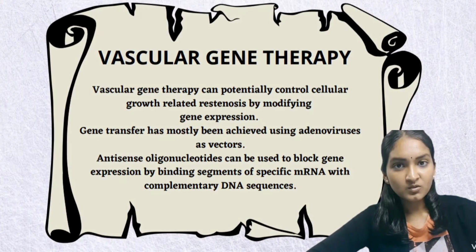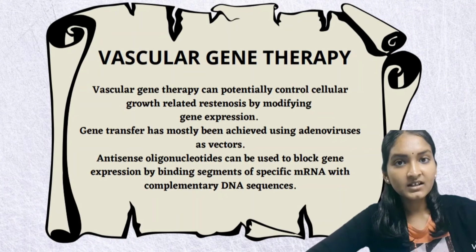The second one is vascular gene therapy. Vascular gene therapy potentially controls cellular growth related restenosis by modifying gene expression. In a porcine model of restenosis, intramural delivery of a specific antisense oligonucleotide completely eliminated c-myc expression.